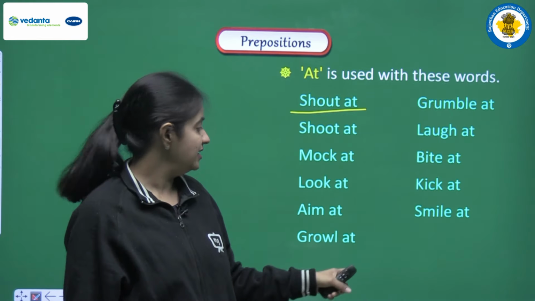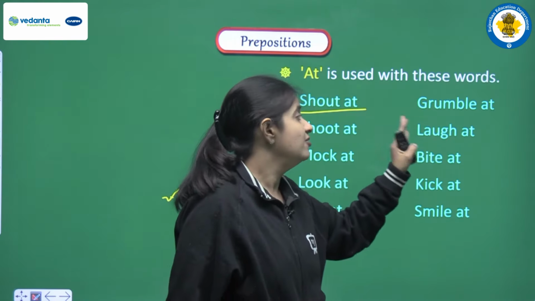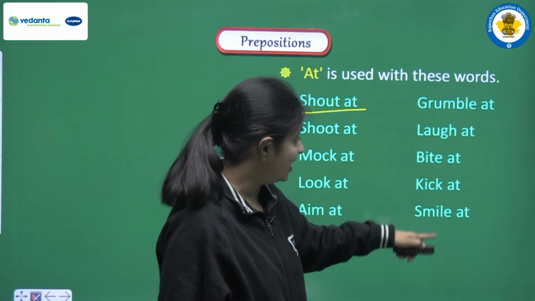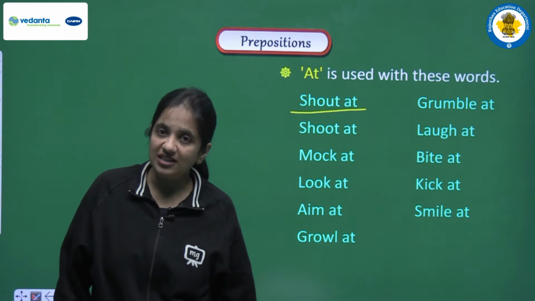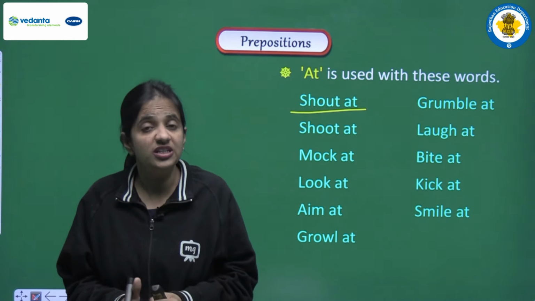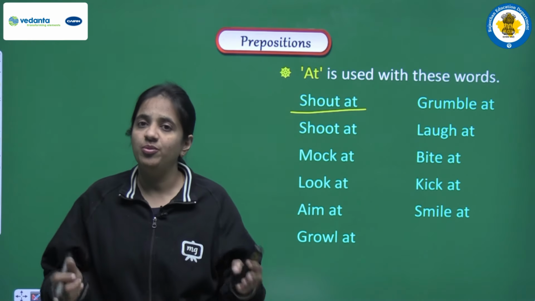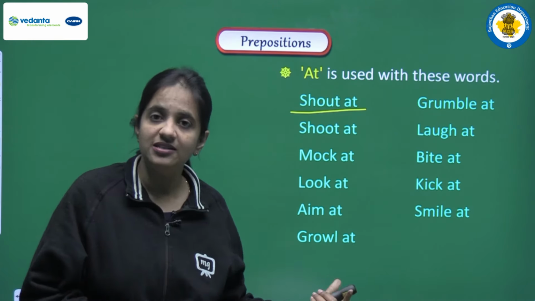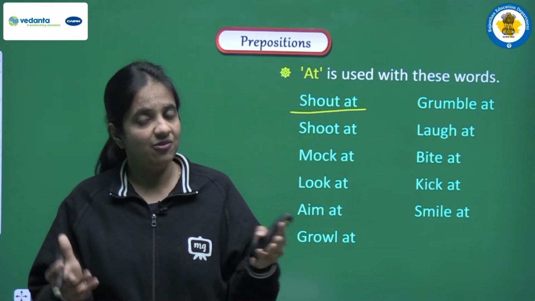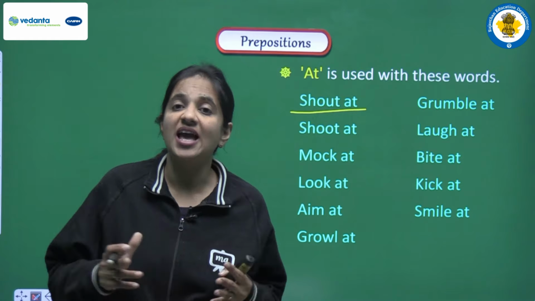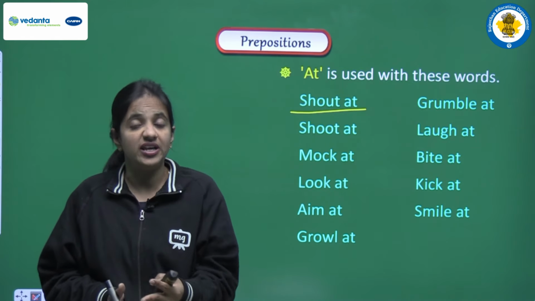Next is look at, then aim at, growl at, grumble at, laugh at, bite at, kick at, and smile at. These are some of the words, and all these words have at as a preposition after them. So yes, you have to learn the table. You have to be very careful because such sentences are very tricky. We have to learn that if this word comes, then after that we have to use at as a preposition, because all these are known as fixed expressions, fixed phrases.